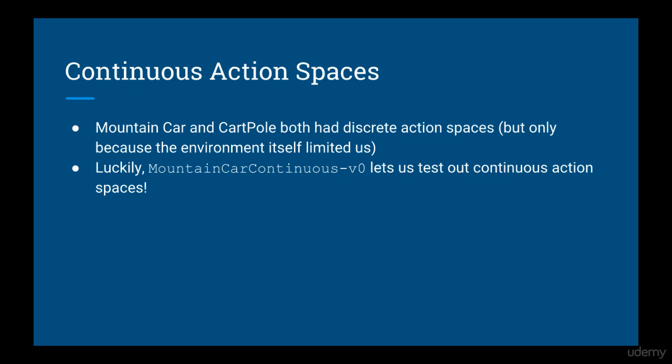In this lecture, we are going to extend our knowledge of the policy gradient method by looking at continuous action spaces. Remember that both of the environments we've looked at so far, cartpole and mountain car, both have discrete action spaces. Luckily, there is an environment called mountain car continuous that gives us continuous action spaces, so we have something to test this out on.